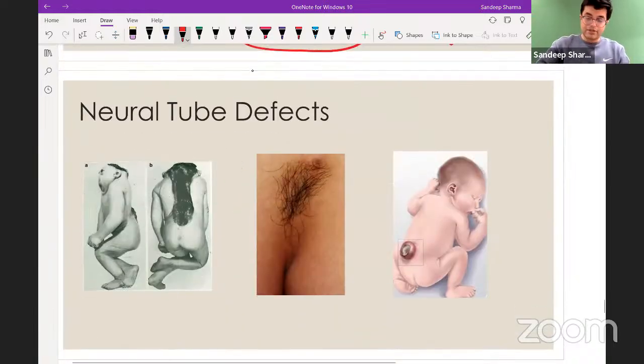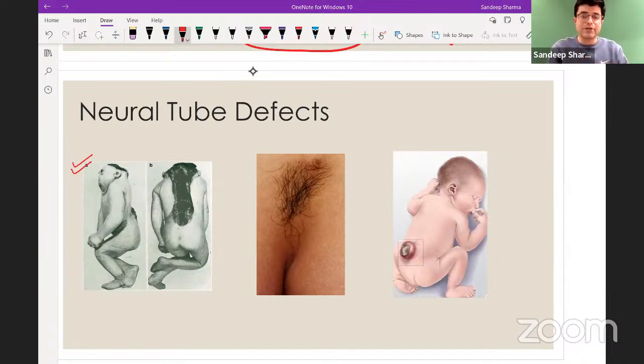Now, 3 neural tube defects we are going to discuss here. This is a similar image which was asked in FMGE exam. So all my students who are NEET PG and INICET aspirants, FMGE examiners are also the same. So this can spill over. And for FMGE aspirants, this is a past recent image.